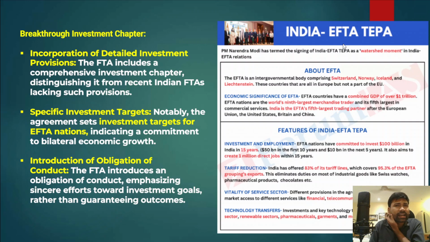Now, what exactly is this particular article or editorial talking about? First and foremost, this trade deal has incorporated a detailed, comprehensive investment provision.